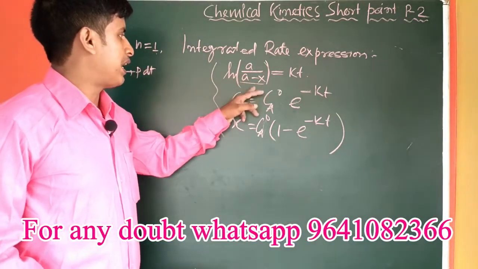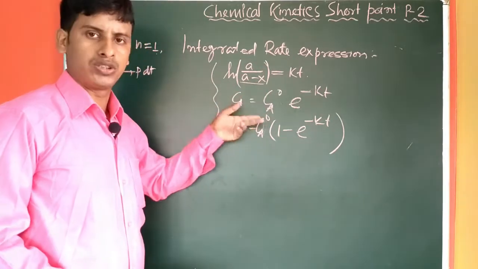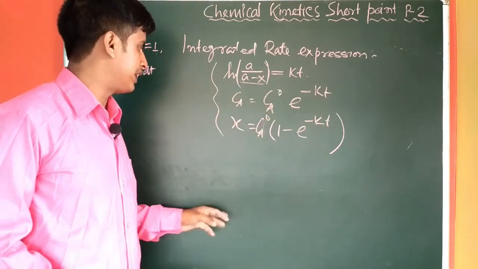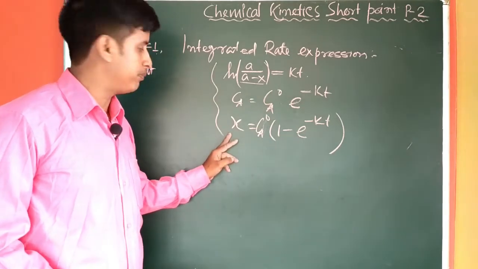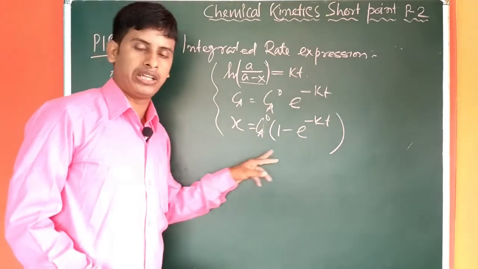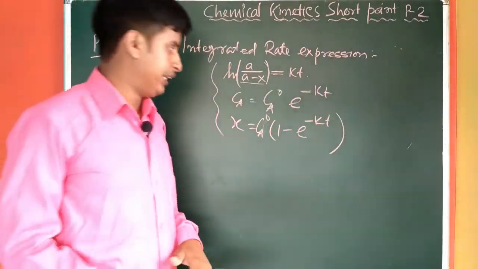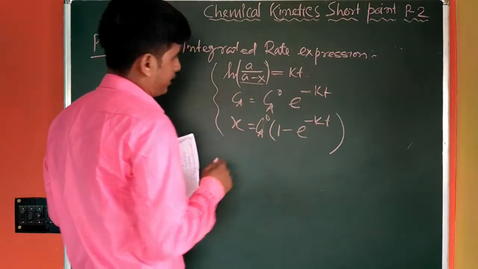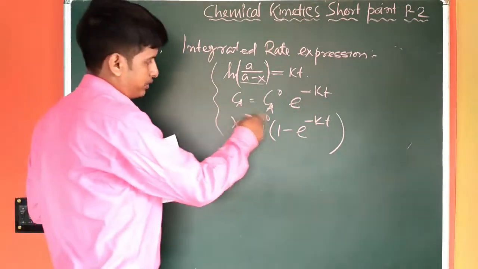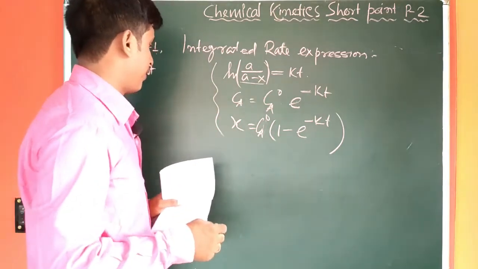So ln a by a minus x equal to kt. This is also converted into CA equal to CA0 into e to the minus kt, or x, that is the concentration of product after time t, is equal to CA0 into 1 minus e to the power minus kt. So k is the rate constant for first order reaction. You know all the terms. It holds the same meaning as I said earlier.